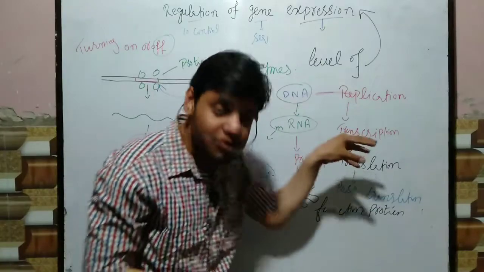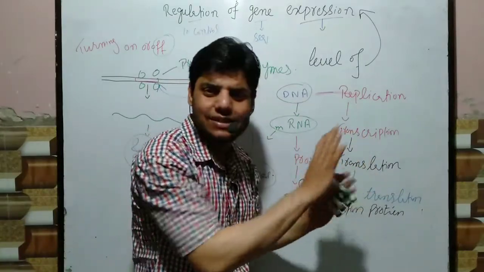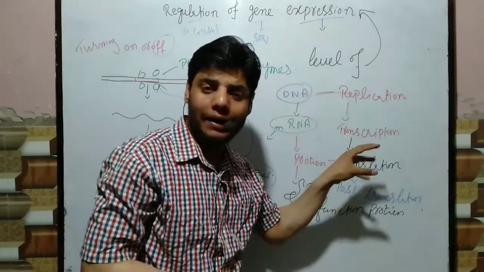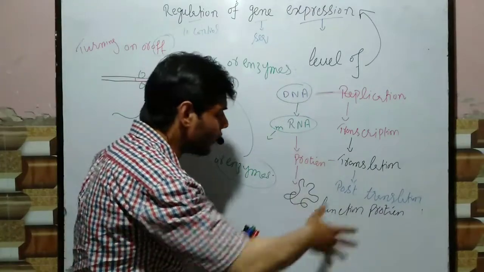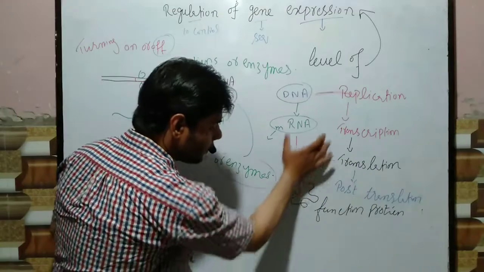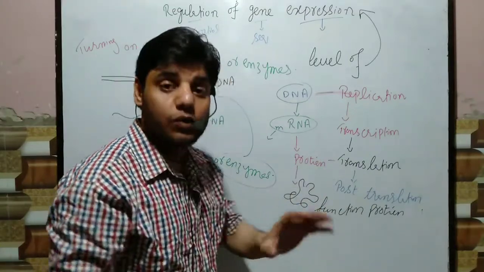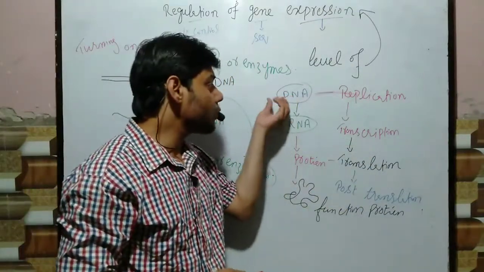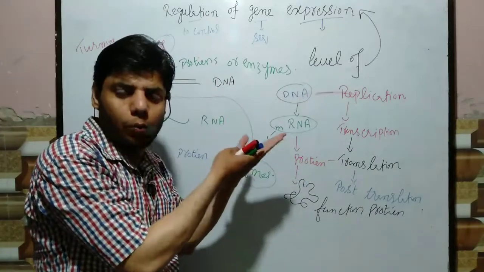At the downstream, we have some sequences which we call silencer sequences. At these sequences, the inhibitor protein binds and causes the halting of the central dogma of cell biology, so it can stop the whole process. There are also proteins which we call activators, which can bind to the sequence present upstream of the promoter area.